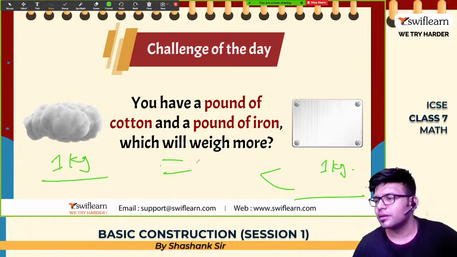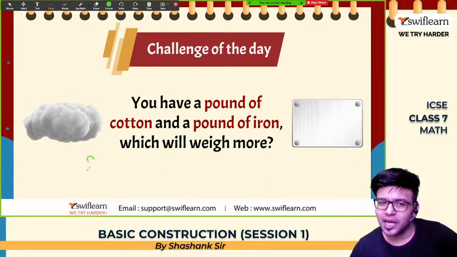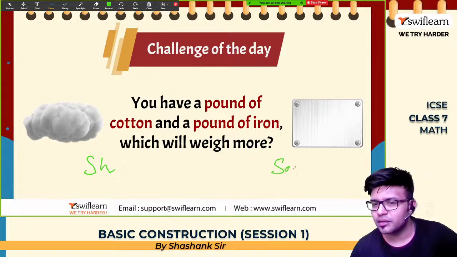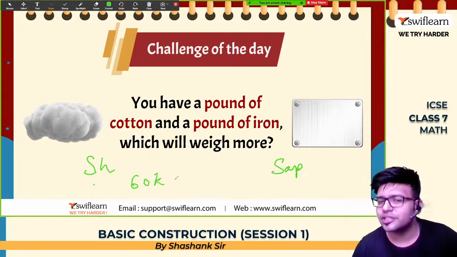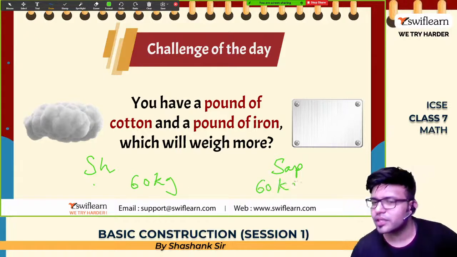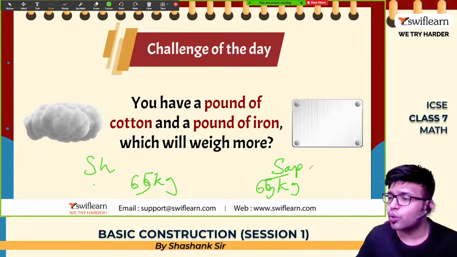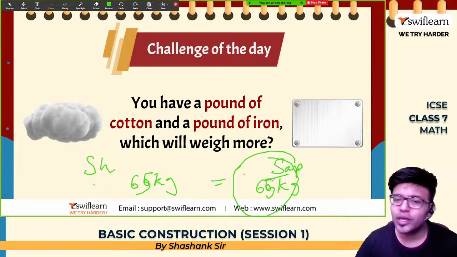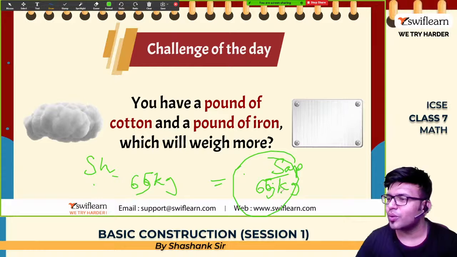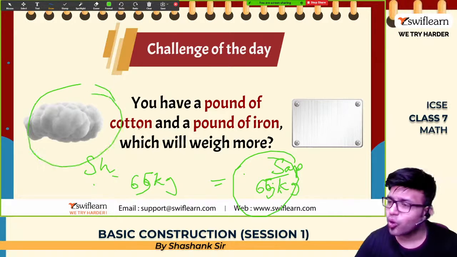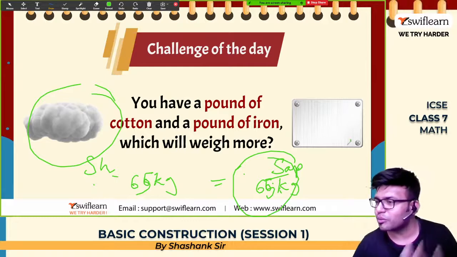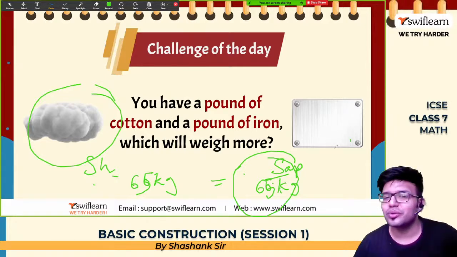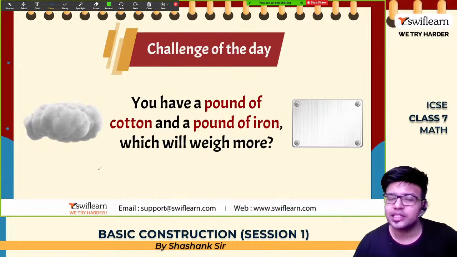Yes, so it is like Shashank sir and say Sandeep sir. Shashank sir's weight is 60 kg. Sandeep sir's weight is also 60 kg. Actually let's make it 65. Okay, yes, this is our actual weight. So who is having more weight? Both are equal. You have not seen Sandeep sir, but both are equal. Okay, so here what you will assume is that cotton is light so its weight is less, iron is very heavy so it is more. So you will say iron weighs more, but in actual 1 kg and 1 kg both of them are equal.